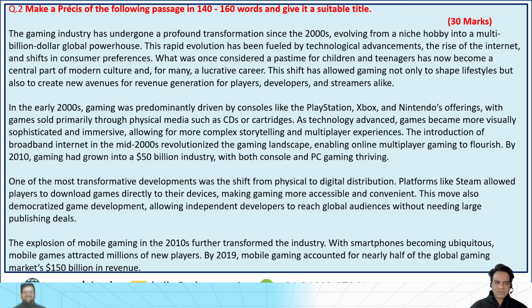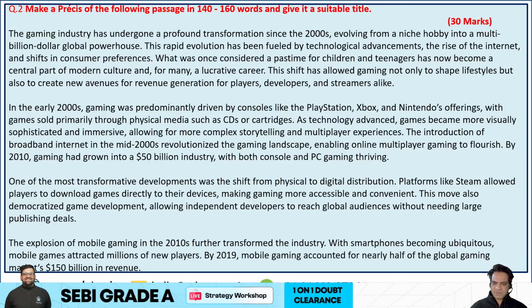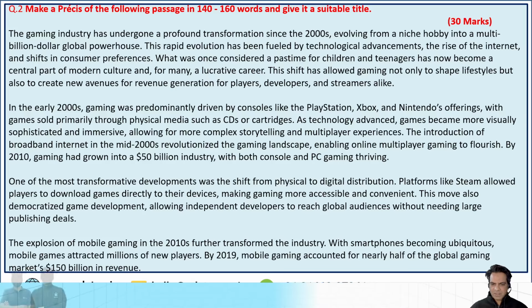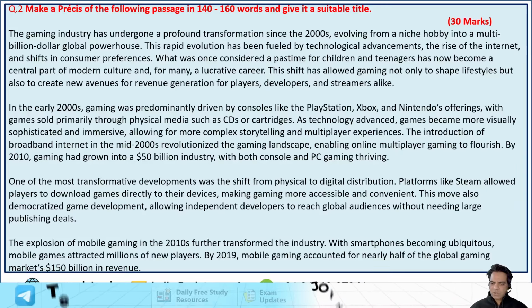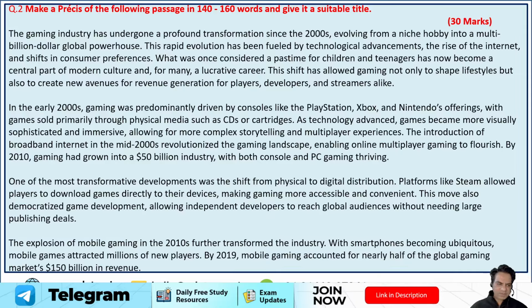One of the most transformative developments was the shift from physical to digital distribution. Platforms like Steam allowed players to download games directly to their devices, making gaming more accessible and convenient. This move also democratized game development, allowing independent developers to reach global audiences without needing large publishing deals.